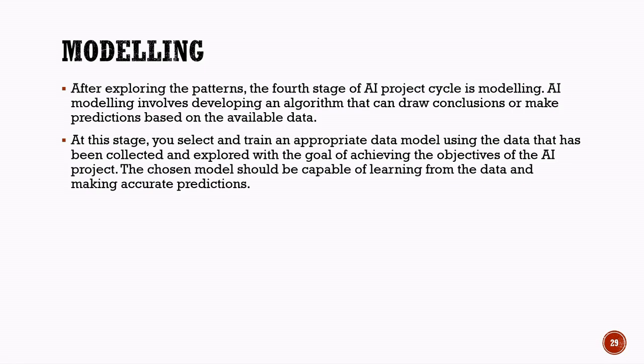For example, in a weather forecasting system, the model learns patterns from historical weather data to predict future weather conditions. In a restaurant management system, the model may learn customer trends to estimate how much food should be prepared each day. The main goal of modeling is to create an AI system that can learn effectively from data and provide accurate and reliable results. Choosing the correct model and training it properly is very important because the performance of the AI system depends greatly on the quality of the model.